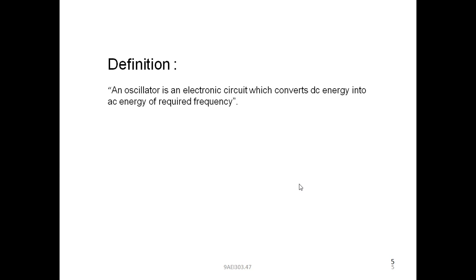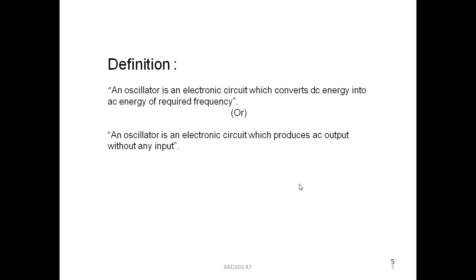An oscillator is an electronic circuit which converts DC energy into AC energy of required frequency. One more definition is also there, that is a basic definition. An oscillator is an electronic circuit which produces AC output without any input. This is the basic definition of an oscillator.